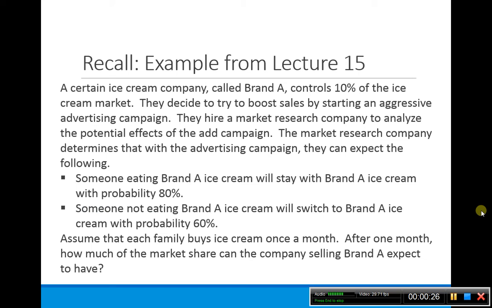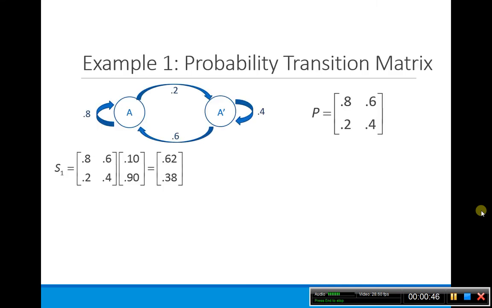Okay, so we have already seen this in lecture 15. If you go back and look at it, you probably remember this one. This was the one where we were talking about brand A ice cream and all the other ice creams out there, and they did this advertising campaign, and who was going to buy what was the long-term aspects of having people buy brand A ice cream. If you remember, we had the two states, state A and A prime, which was everybody else other than brand A ice cream.